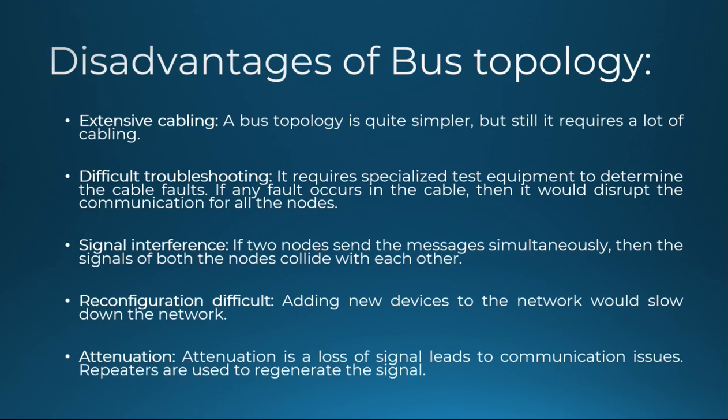Signal interference. If two nodes send messages simultaneously, then the signals of both the nodes can collide with each other. Reconfiguration difficulty. Here it means that adding new devices to the network would slow down the network. Attenuation is a loss of signal that leads to communication issues; repeaters are used to regenerate the signals.